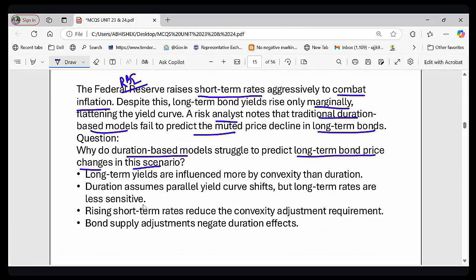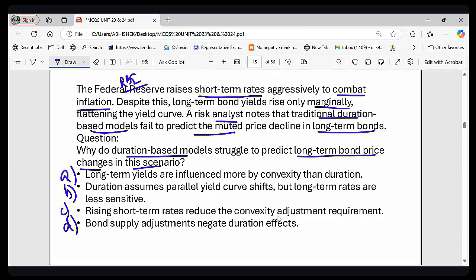Option A, long-term yields are influenced more by convexity than duration. Option B, duration assumes a parallel yield curve shift but long-term rates are less sensitive. Option C, rising short-term rates reduce the convexity adjustment requirement. And option D, bond supply adjustment negates the duration effect.